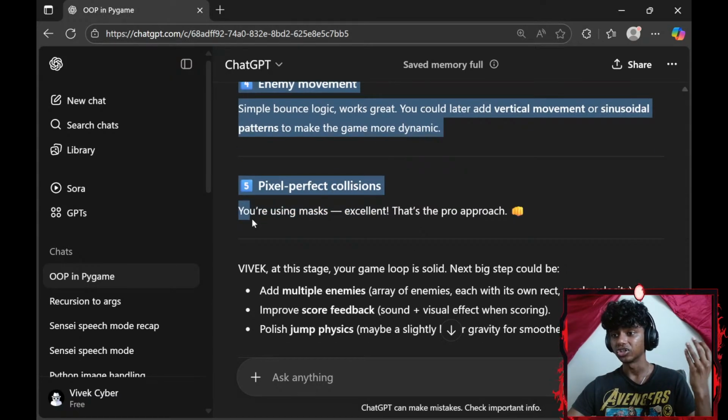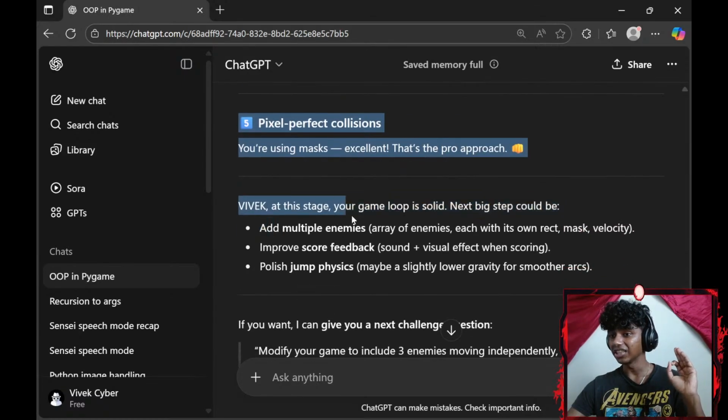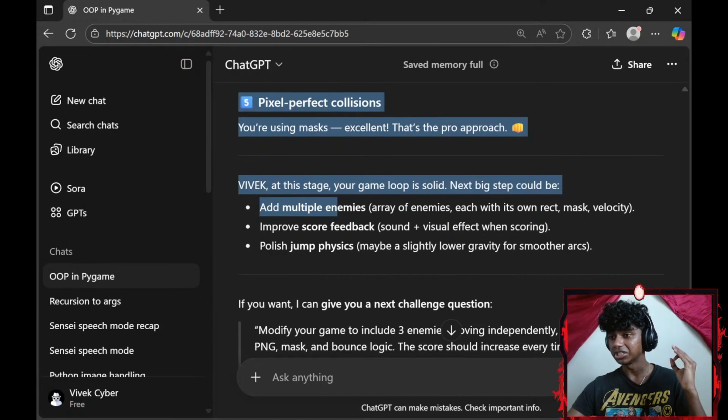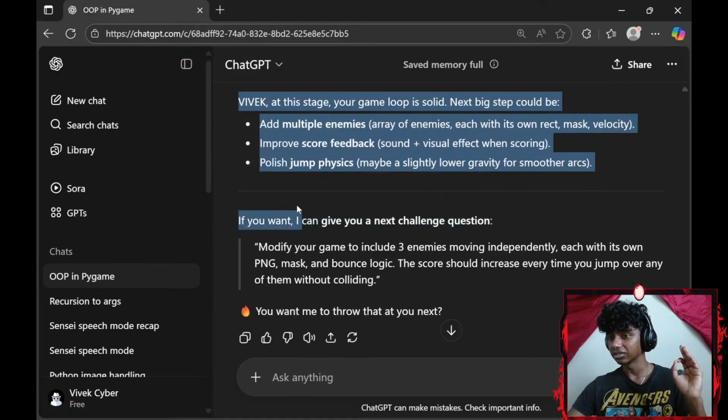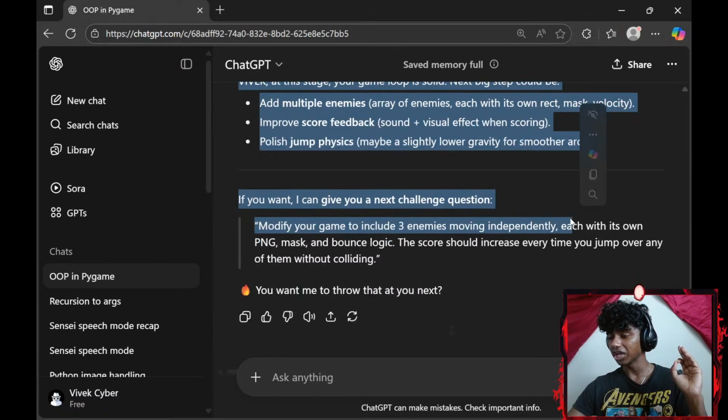Pixel perfect collision. You're using masks. Excellent. That's the pro approach. Vivek, at this stage your game loop is solid. Next big step could be add multiple enemies, an array of enemies. Okay, each enemy with its own rect, mask, velocity. Improve scores, feedback, sound plus visual effects when scoring. Polish jump physics, maybe a slightly lower gravity for smoother arcs. Okay, if you want, I can give you a challenge question. Modify your game to include 3 enemies independently.